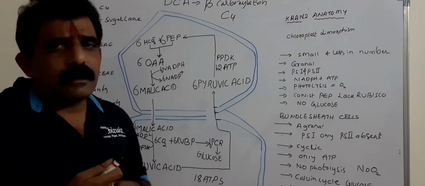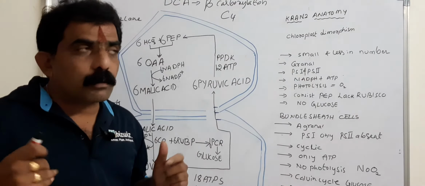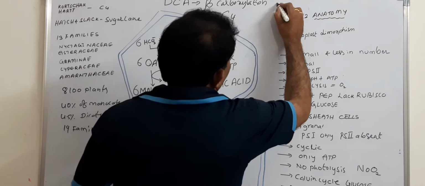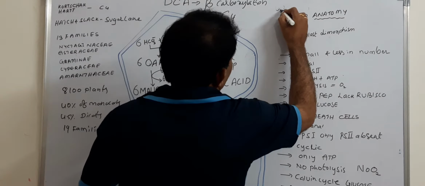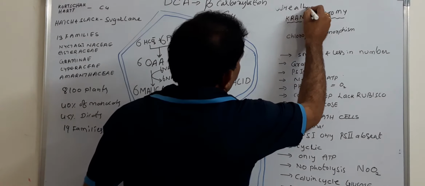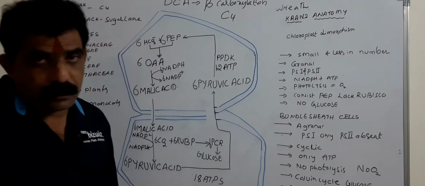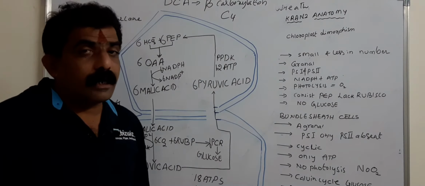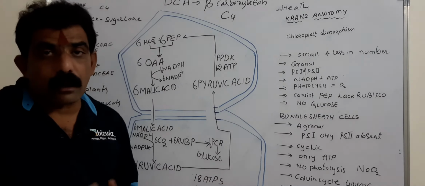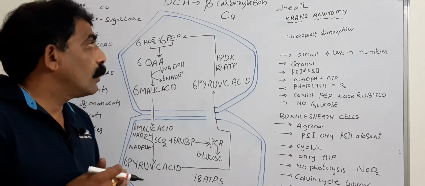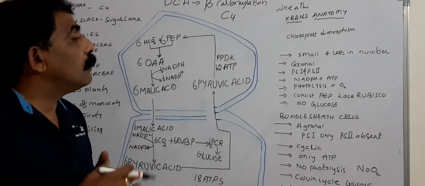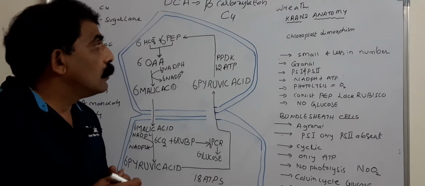Actually, Kranz is a German word which stands for wreath or garland or crown or a ring. Depending on that, the name is derived.